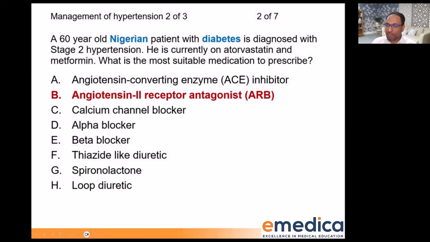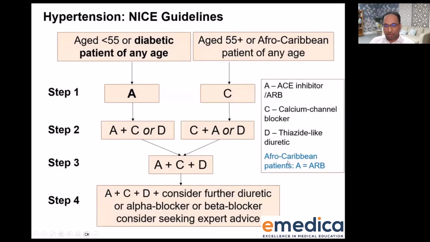So big split this time. Most of you picked ACE inhibitor, and then about a fifth picked ARB, a fifth picked calcium channel blocker. The correct answer is ARB. And that's because this is one of the special circumstances. If someone is both diabetic and Afro-Caribbean, because in the guideline, whenever a patient who's Afro-Caribbean needs an A-class drug, the first line is ARB, not ACE inhibitor. Whereas if they were not Afro-Caribbean, ACE inhibitor would be first line, and you'd use an ARB if there was a reason that they couldn't have it or if they didn't tolerate it.